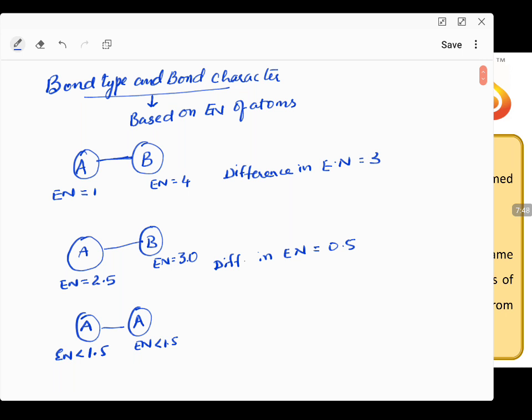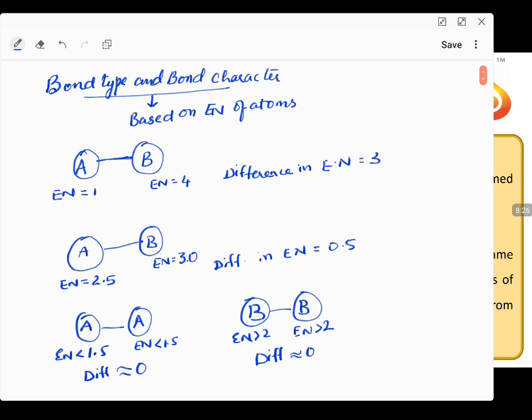In the third case, we can say the difference in the electronegativity is very less, approximately close to 0. Same way, if you write B bond B, if I take these two, where electronegativity is greater than 2, and here also the difference is approximately 0. Let us consider the 4 cases over here.